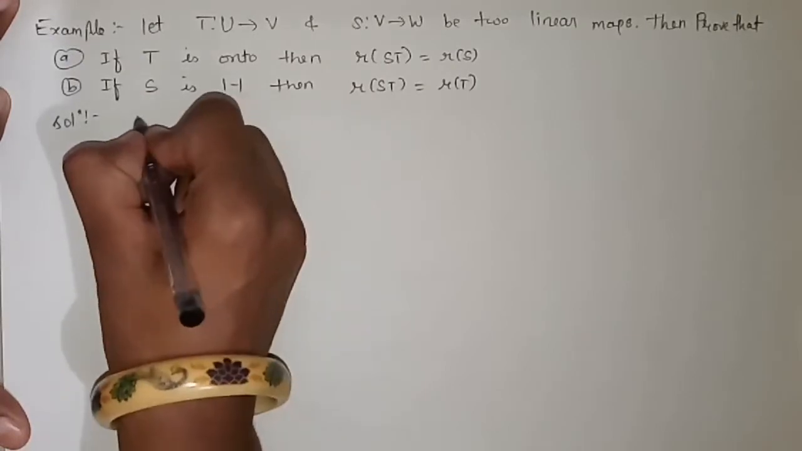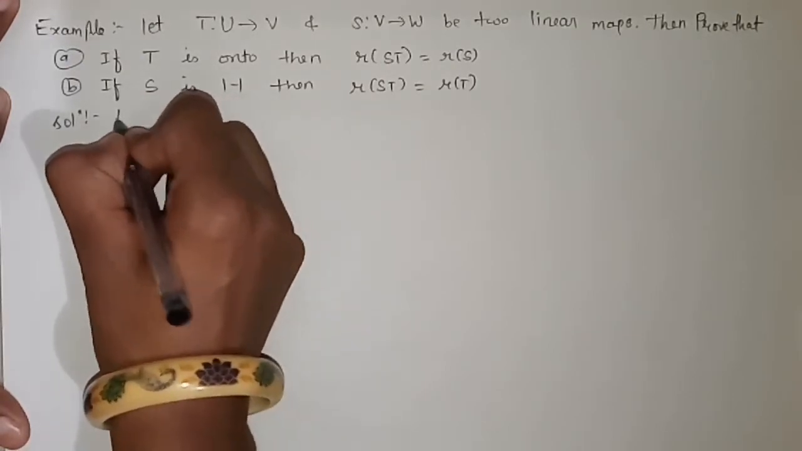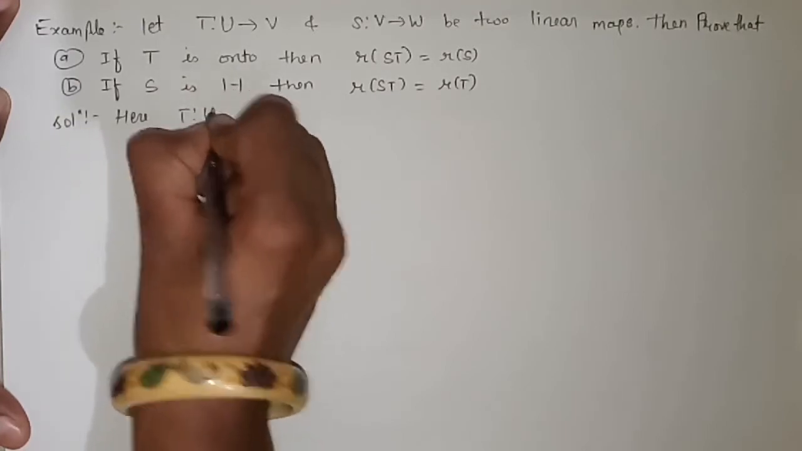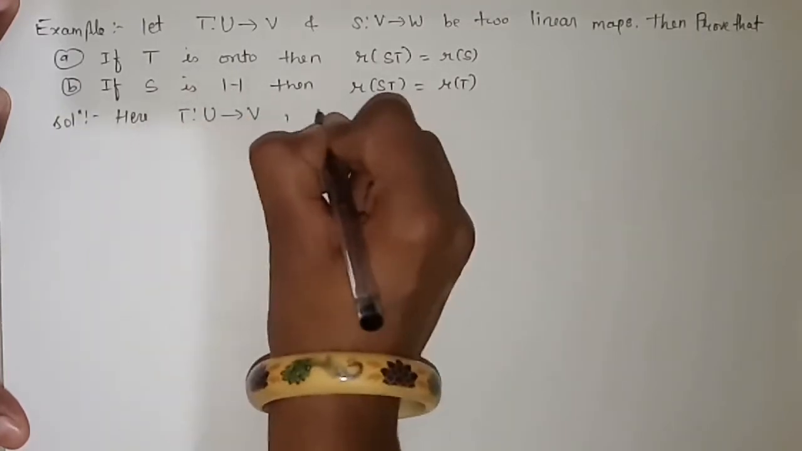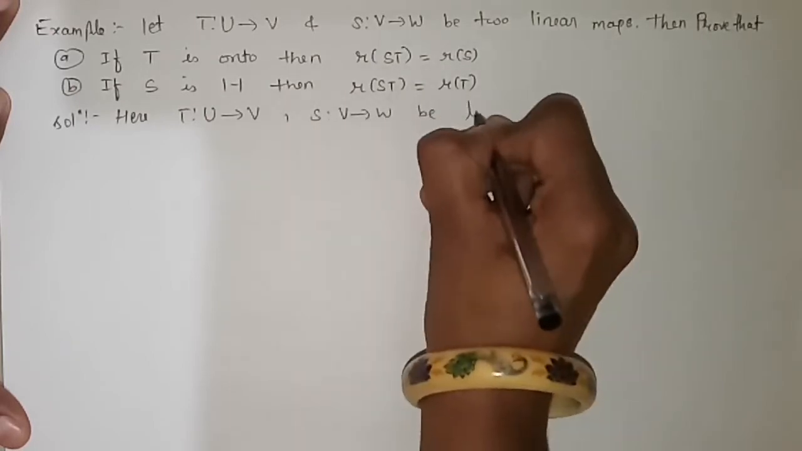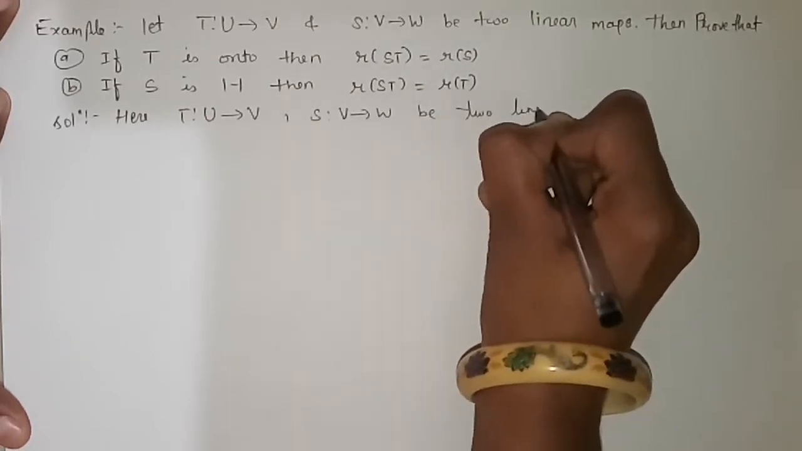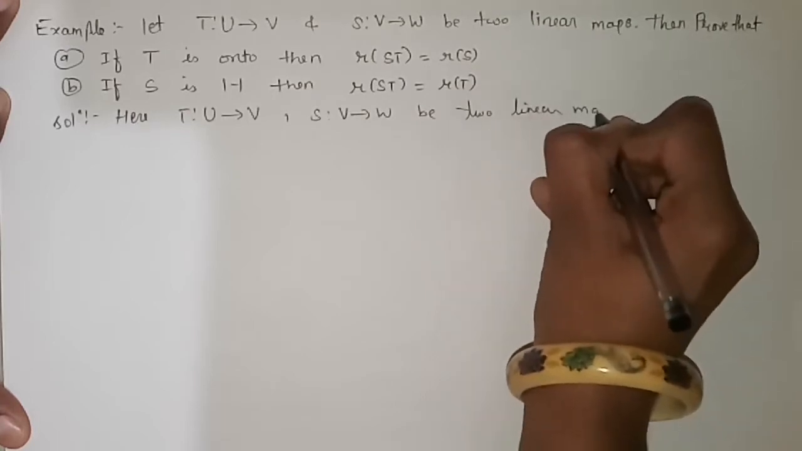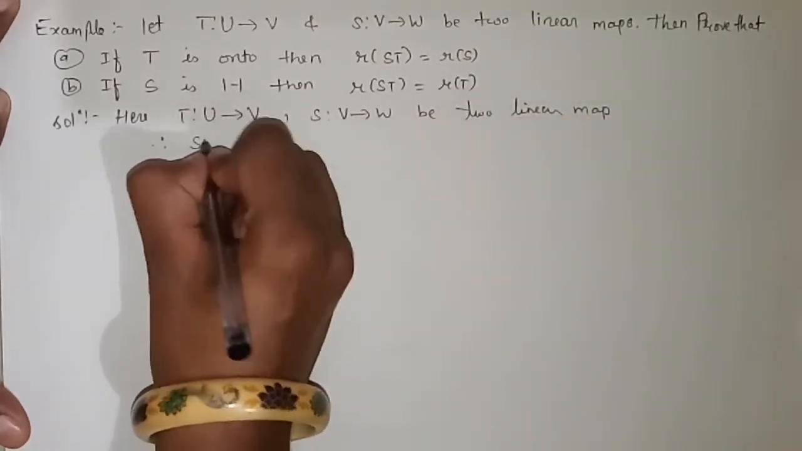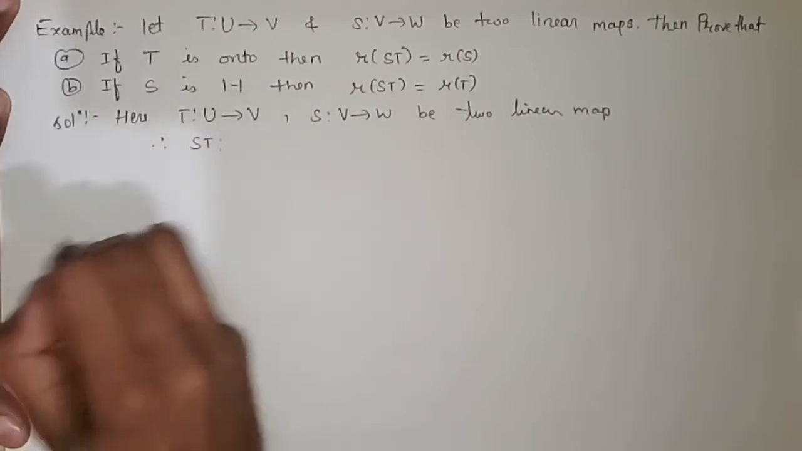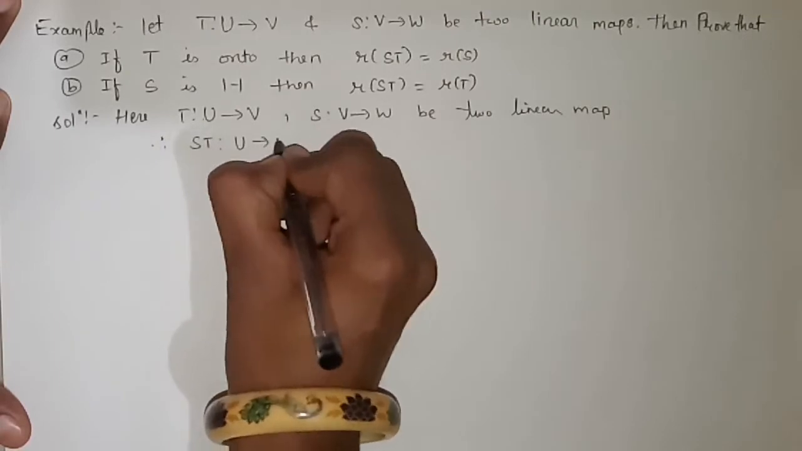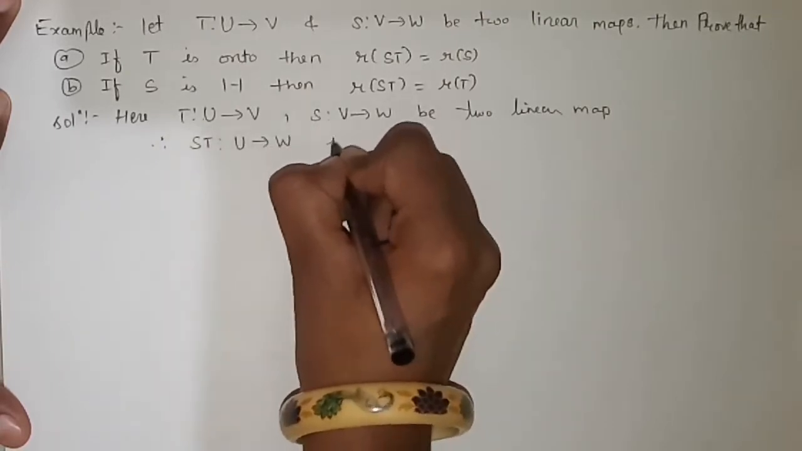First of all, we will see whether the composition of ST is defined or not. Here T is a mapping from U to V, S is a mapping from V to W, and both are linear maps. Therefore, composition of ST is defined, and how is it defined? From U to W. So composition of ST is defined as U to W.